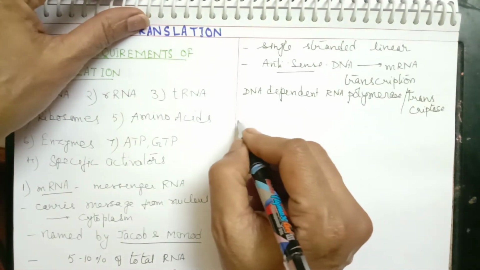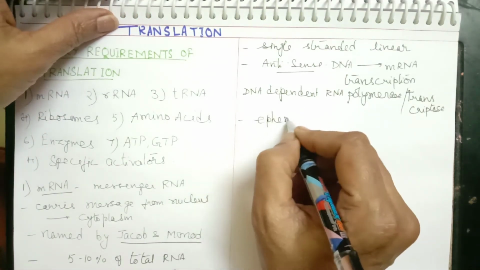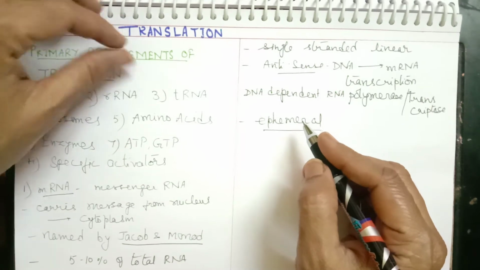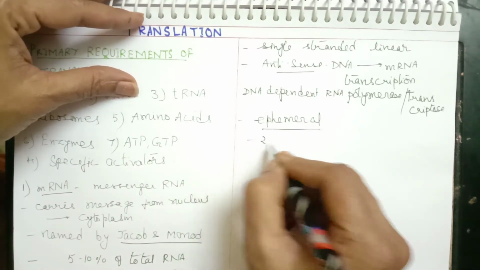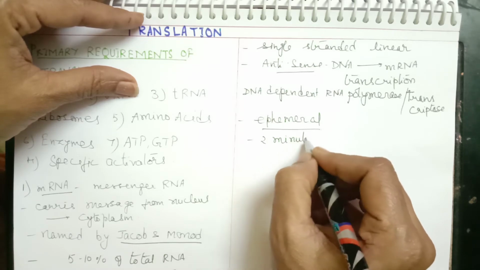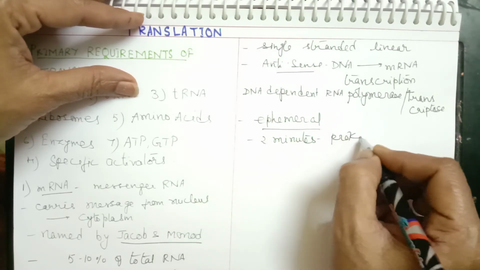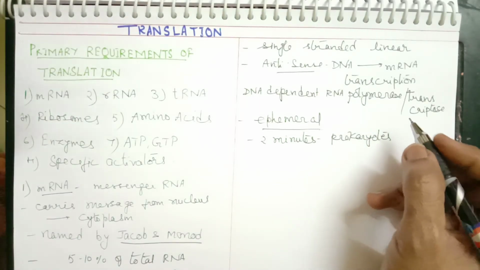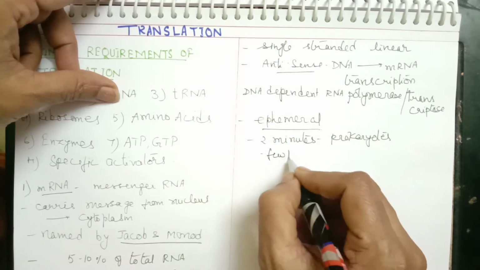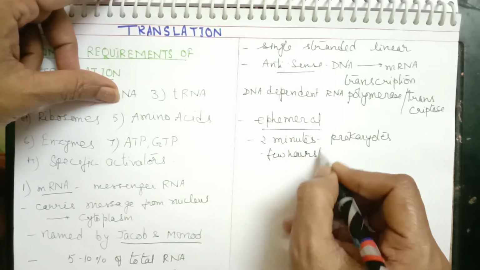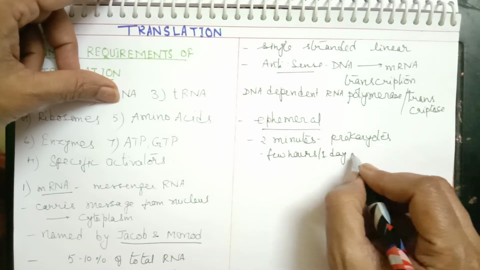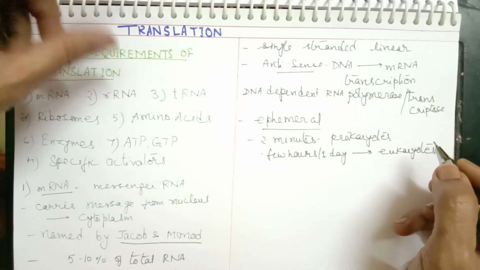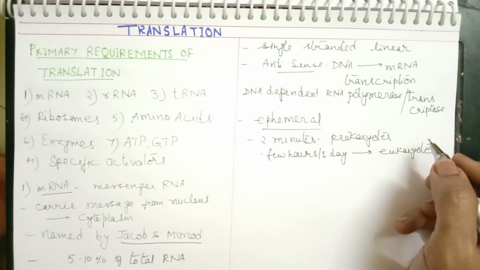Now this molecule is an ephemeral molecule. That means its lifespan is very short. It is a short-lived molecule. It is only about 2 minutes in the case of prokaryotes. That means every 2 minutes it has to be synthesized. In eukaryotes it is a few hours to 1 day. So within that time it performs its function. Then another new molecule will be synthesized.